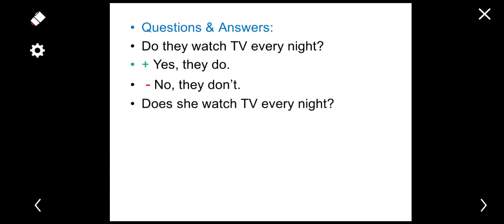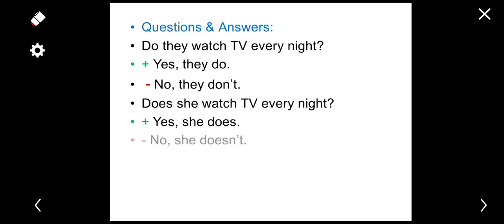When we have the third person singular we say, does she watch TV every night, or does he, or does it. Once we have the third person singular, the verb do becomes does. So as I said, we conjugate this do. We say, does she watch TV every night, then we have, yes, she does, or no, she doesn't.